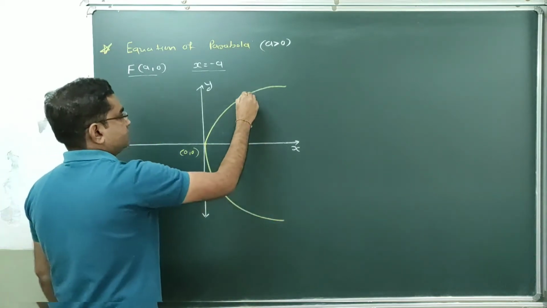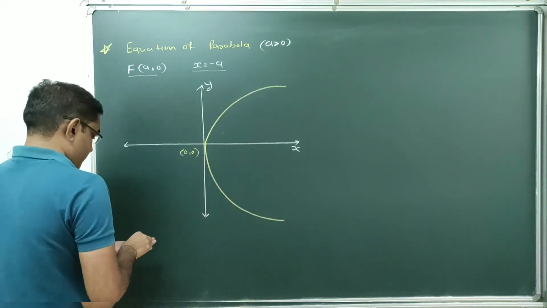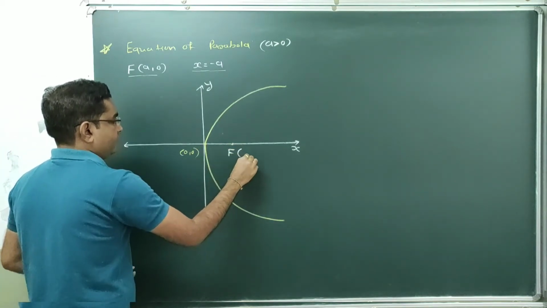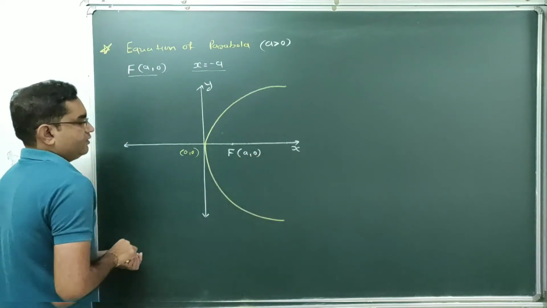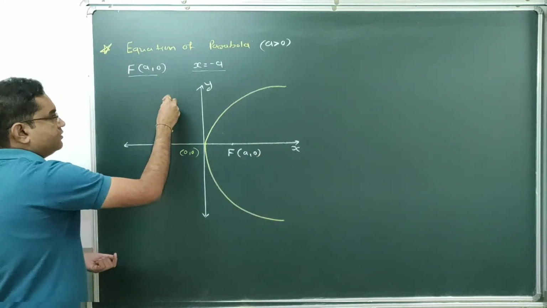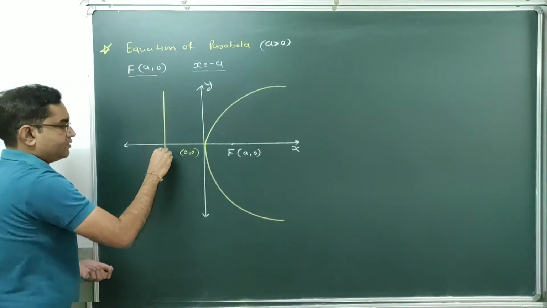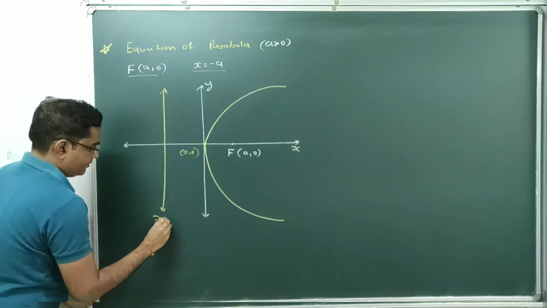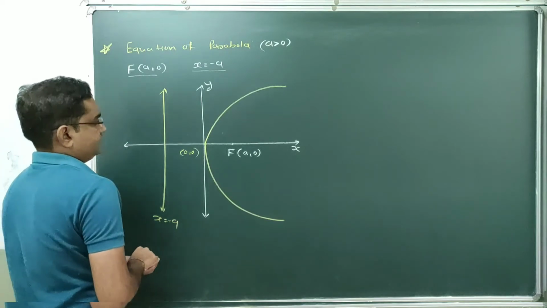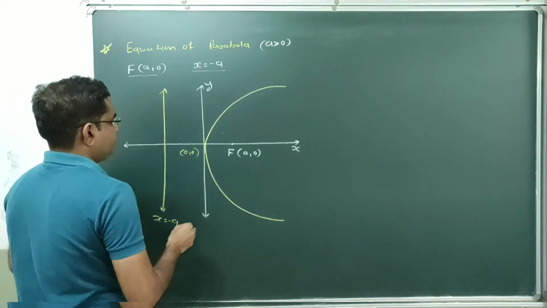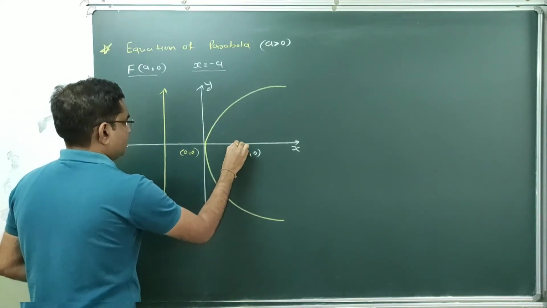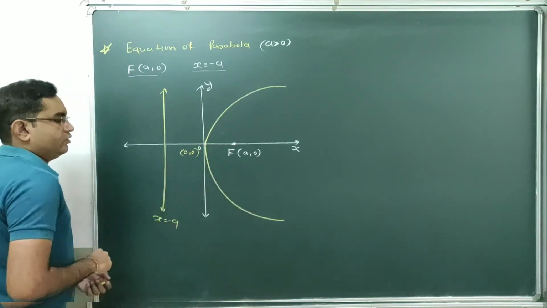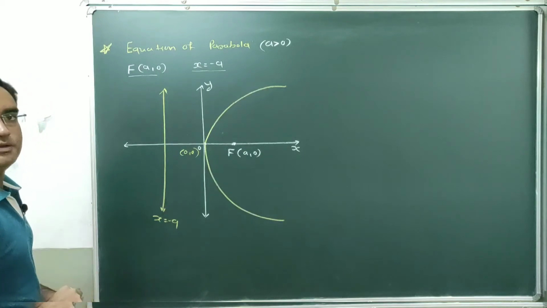This is our parabola. So this is origin, this is focus F, coordinates are (a, 0), and this is directrix. Equation of directrix is x equal to minus a. Done? This is F. This is point O. Now we have to find the equation of this parabola.